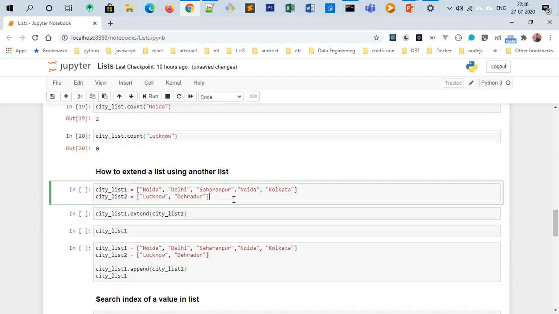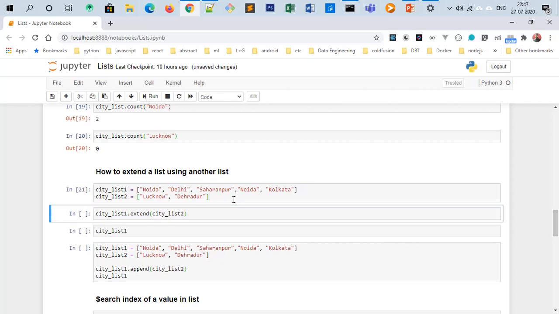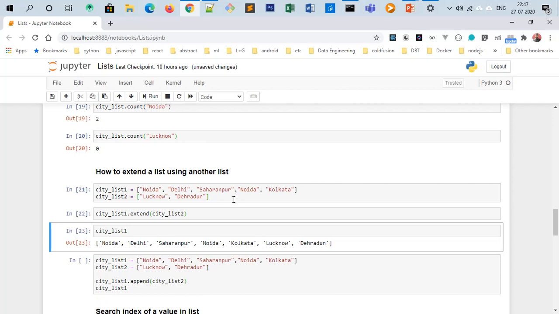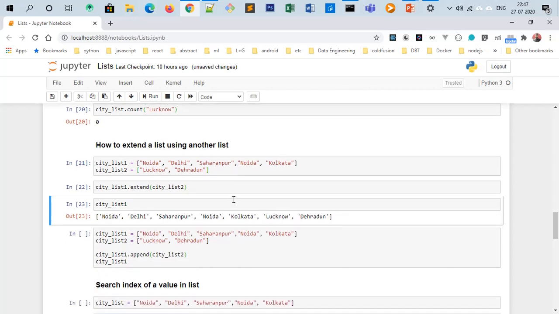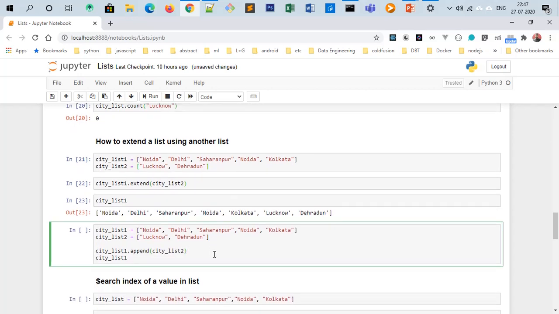Okay, you have one list, city_list_1, and you have another list, city_list_2. So the extend method here will add all the items from city_list_2 to city_list_1. It's very simple. It will add the items from one list to another. Don't get confused between extend and append.